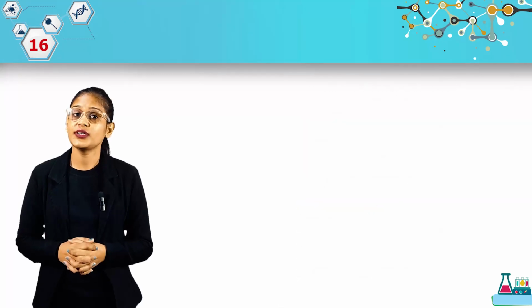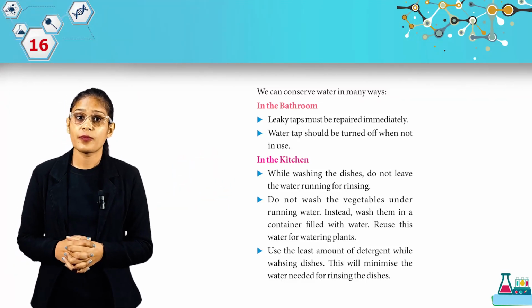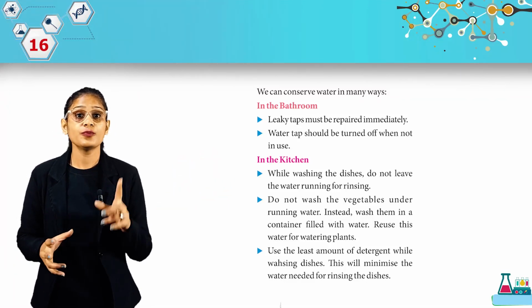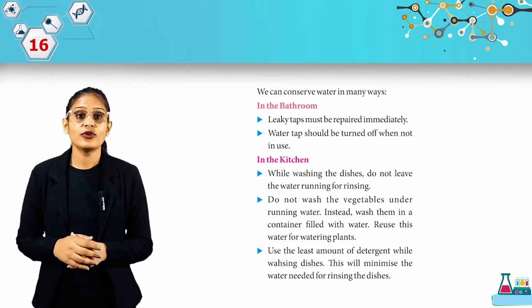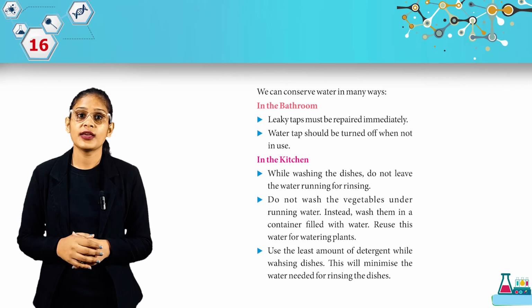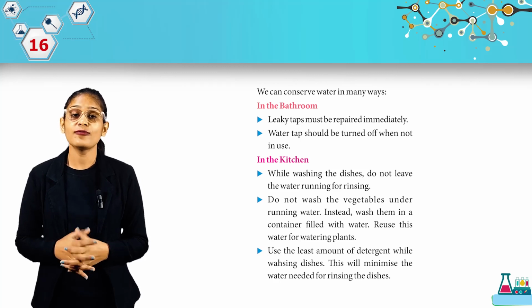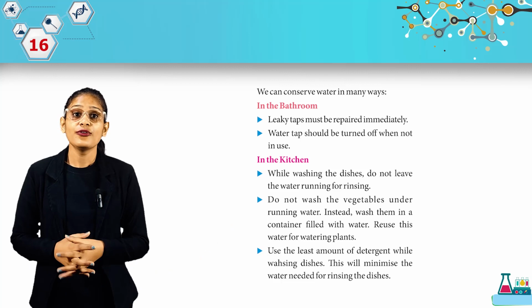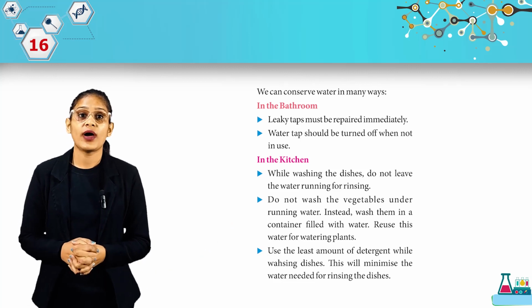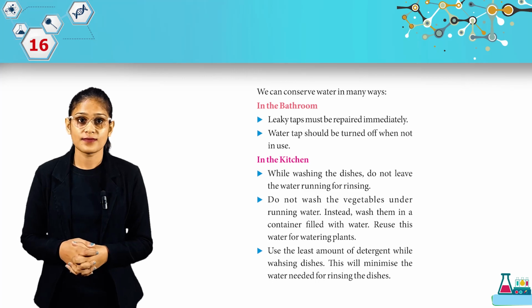We can conserve water in many ways. First, in the bathroom. Leaky taps must be repaired immediately. Water taps should be turned off when not in use. In the kitchen, while washing the dishes, do not leave the water running for rinsing. Do not wash the vegetables under running water. Instead, wash them in a container filled with water. Reuse this water for watering plants. Then, use the least amount of detergent while washing dishes. This will minimize the water needed for rinsing the dishes.